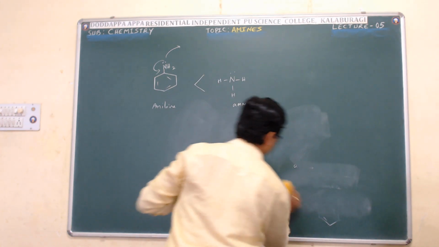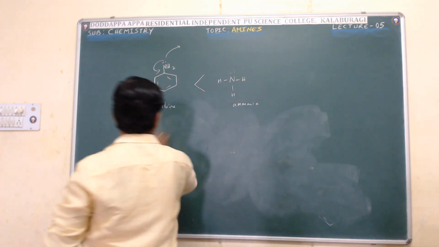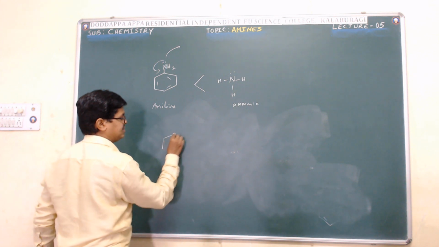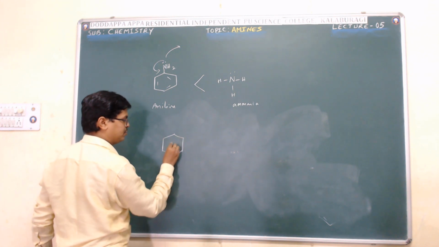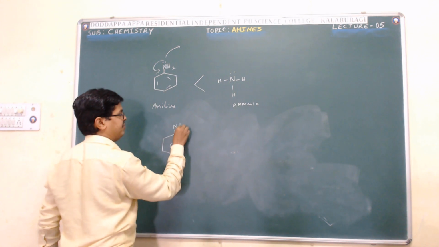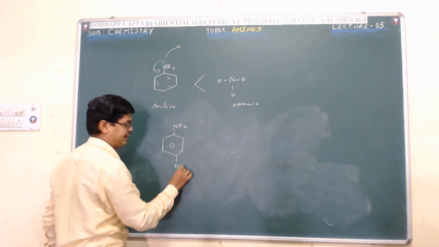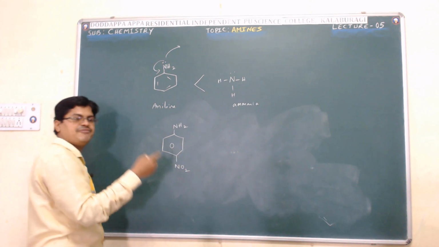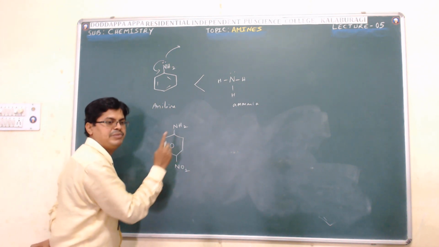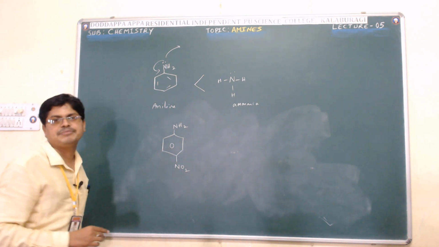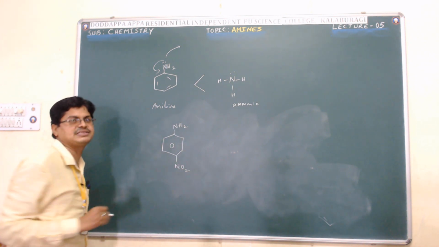Apart from that, I also mentioned a few other points, that is the presence of an electron withdrawing group on the benzene ring, like a nitro group. Presence of an electron withdrawing group on the benzene ring decreases the basic strength of amines.